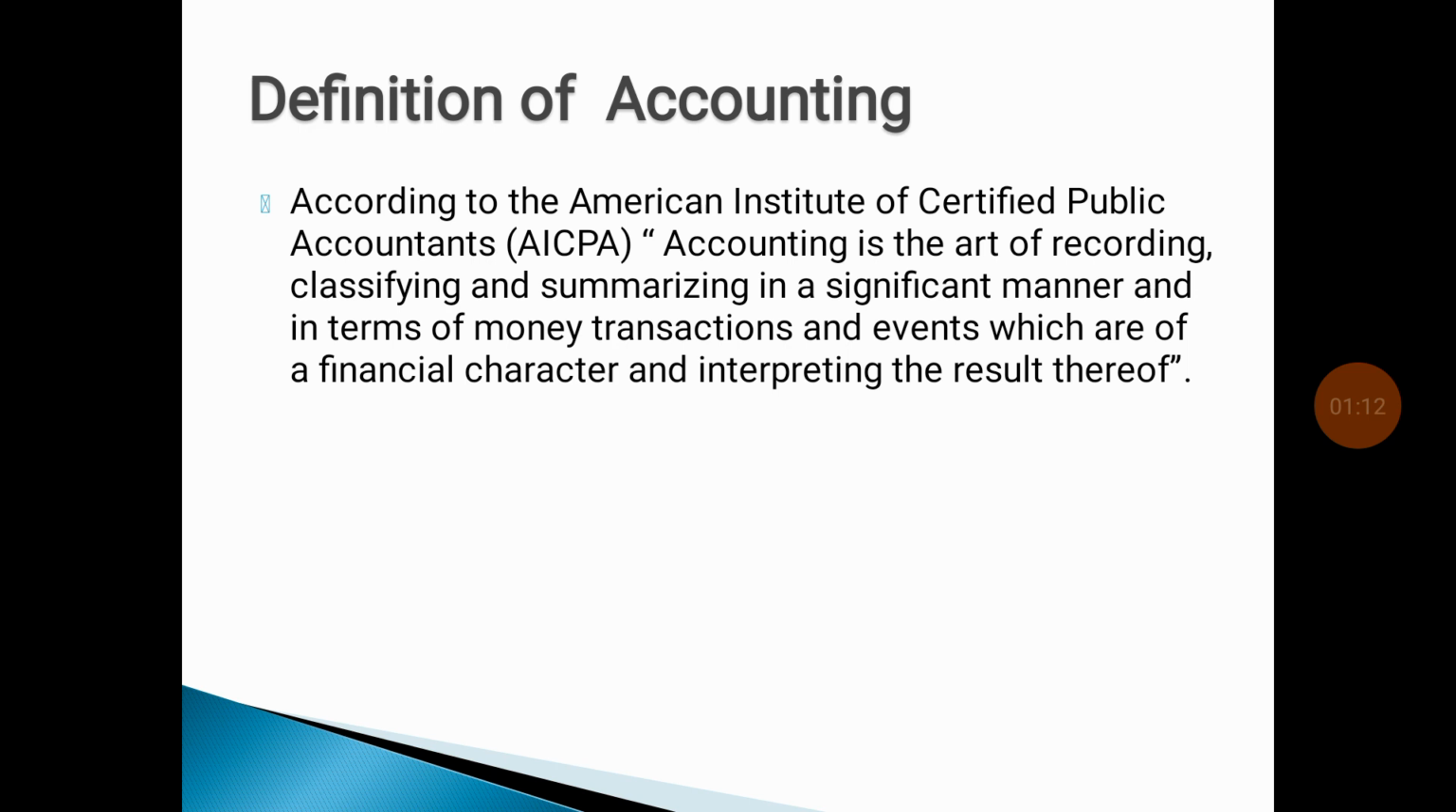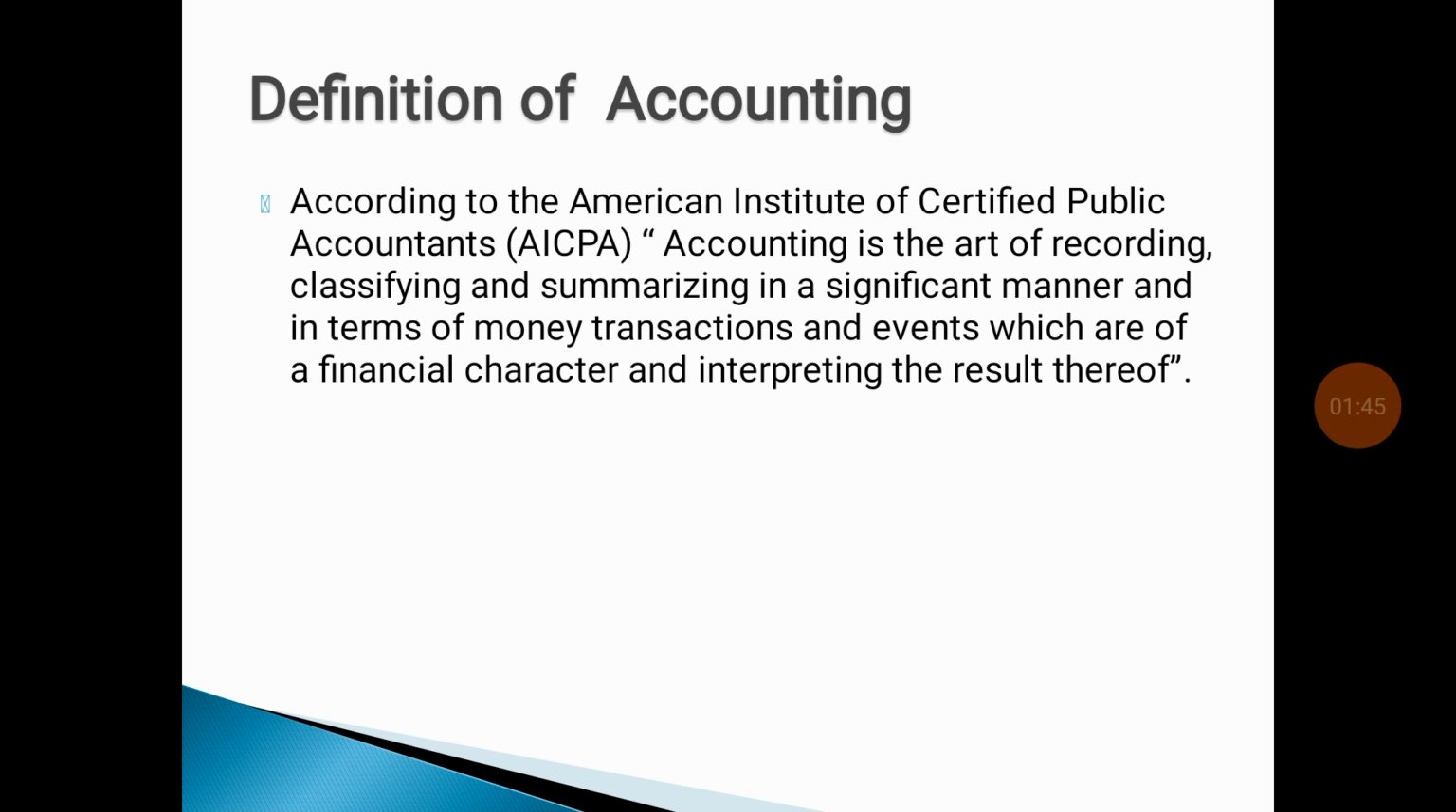So first we have to enter into recording. Recording means entering the transactions in journals or subsidiary books. If it is a small scale organization, they enter in journal. If it is a large scale business, they enter the transactions in subsidiary books. Subsidiary books are the sales book, purchase book, purchase returns book and sales returns book, because large scale businesses have a large number of transactions.